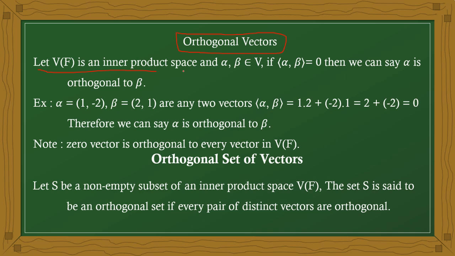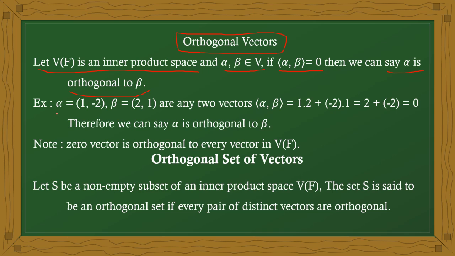Orthogonal vectors. V of F is an inner product space. Alpha, beta are any two vectors. If the inner product of alpha, beta is 0, then we can say alpha is orthogonal to beta.